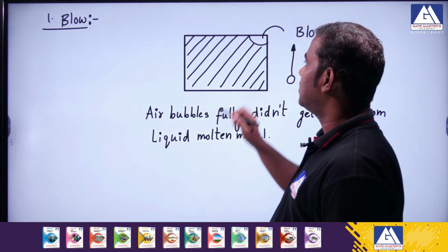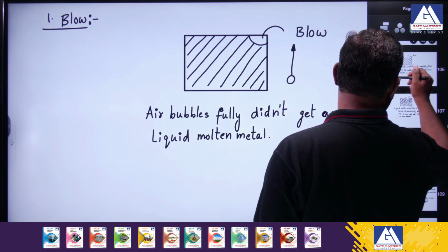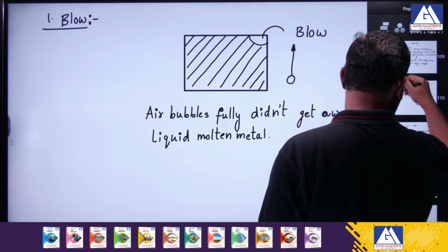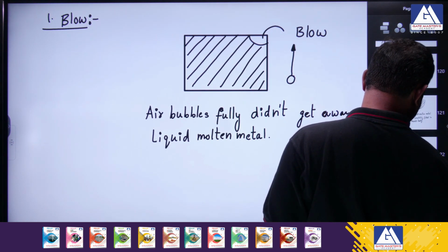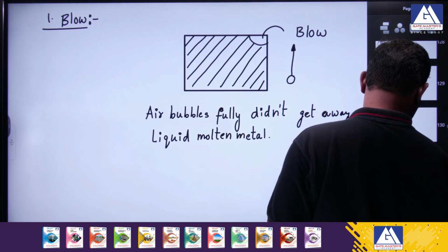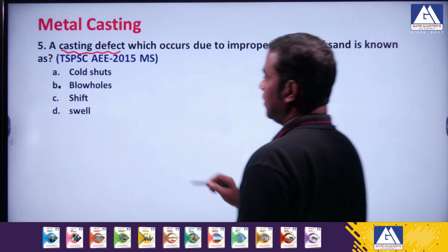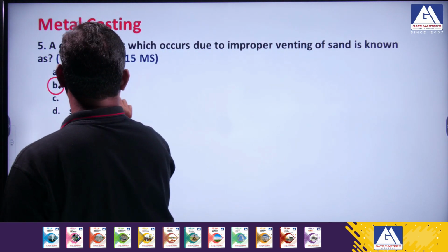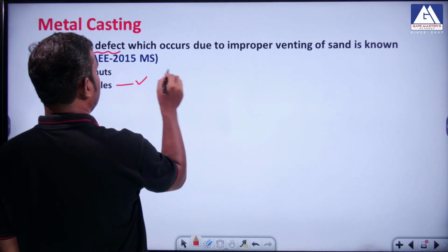Okay. So such cases will have this problem. So this is called a blowhole. This one is due to blowhole. Okay. We discussed this one.